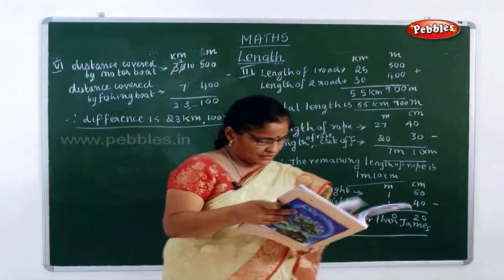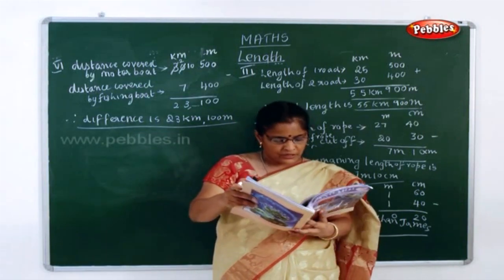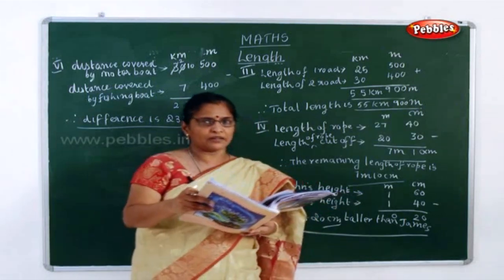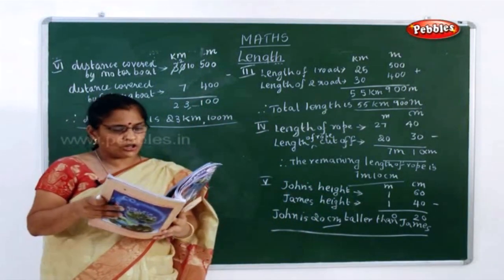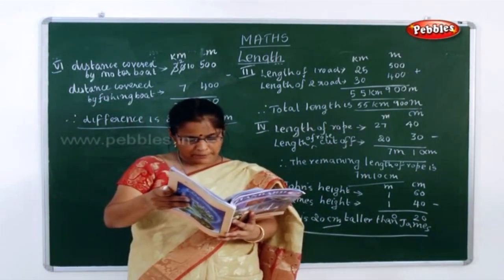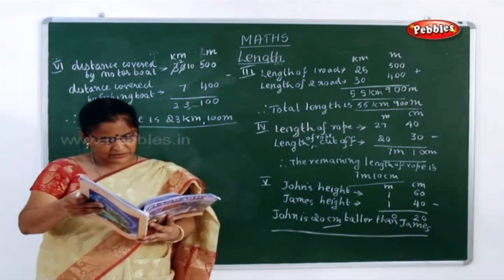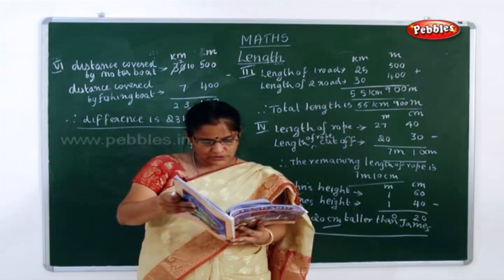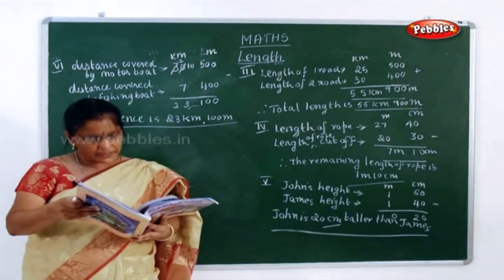Now next, seventh sum. What is the seventh sum they have given? Somnath jogged 8 times around the park. He jogged 8 times around the park that is a 500 meter and 10 centimeter long path. So what was the total distance jogged by him?